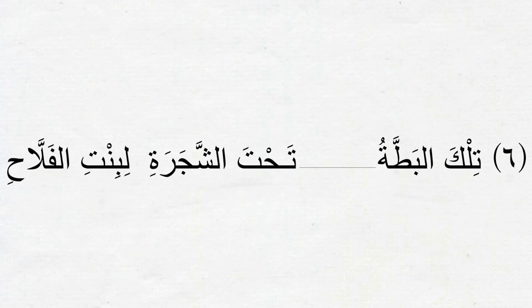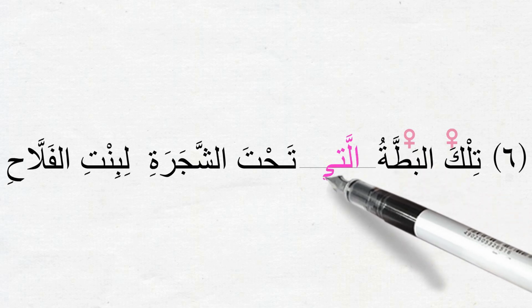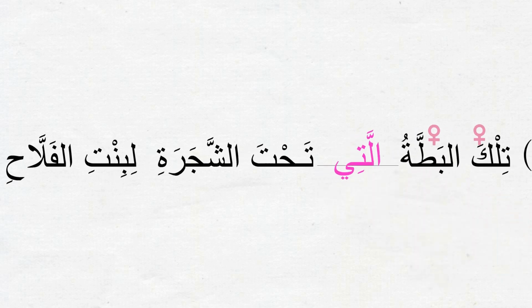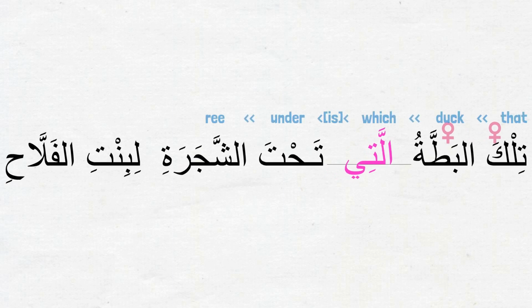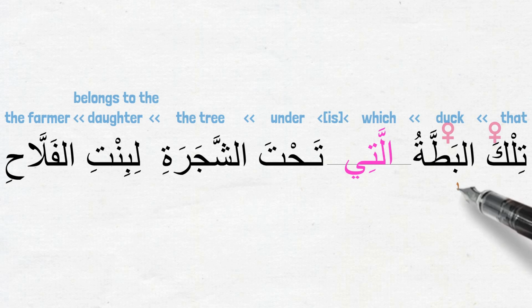Part 6 is about البطة, which is مؤنث. That is why we see the مؤنث اسم الإشارة تلك is coming with it. So we'll use التي in the blank. Together we have تلك البطة التي تحت الشجرة لبنت الفلاح. That duck which is under the tree belongs to the daughter of the farmer. So what is البطة in تلك البطة doing here? Can you tell? البطة is بدل for تلك, right?